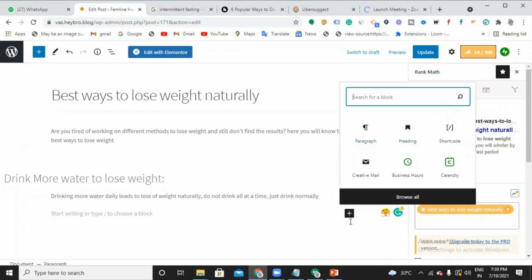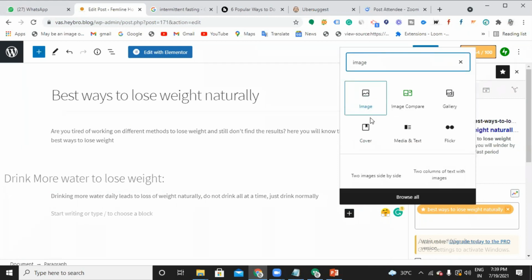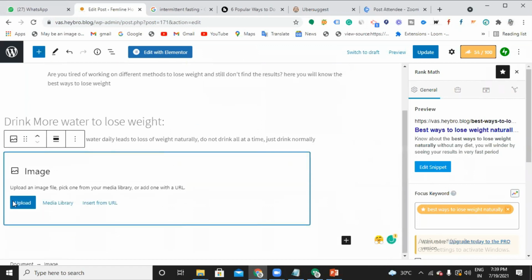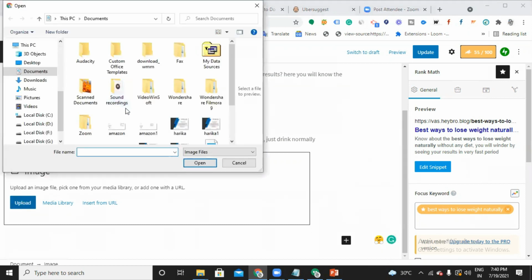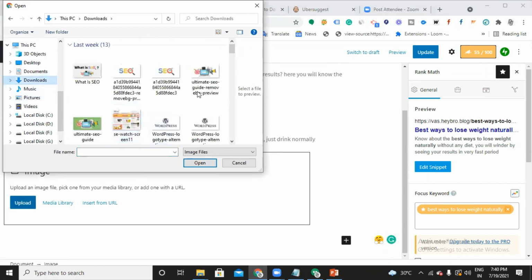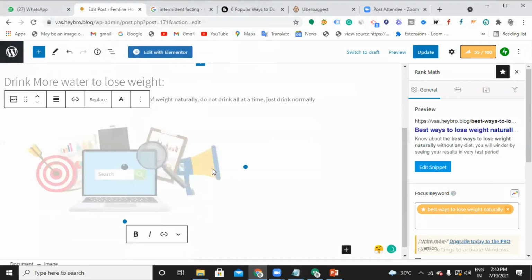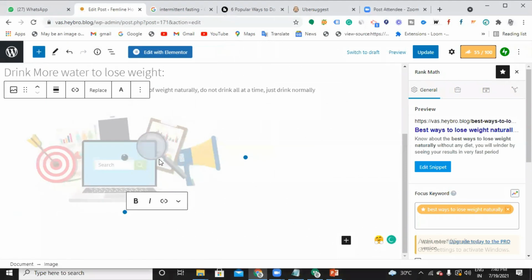Click this plus icon and you can start choosing the image. Here comes upload image. I just chose an image right here.